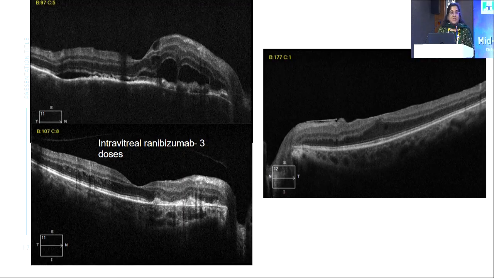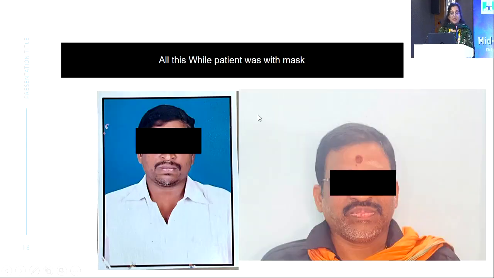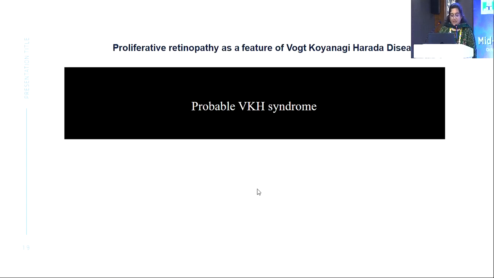I asked him to send me a WhatsApp picture so that I could see what the rheumatologist had told him, and that is when I saw his WhatsApp picture, and there was vitiligo which I didn't notice because he was always wearing a mask post COVID. Then I asked him to send me a clear picture, and this is how I could find the vitiligo around his lips. Then I asked him if he had any signs of headache or meningism. He said he had stiffness of neck. So then I changed my very first diagnosis of PDR to proliferative retinopathy as a feature of VKH syndrome.